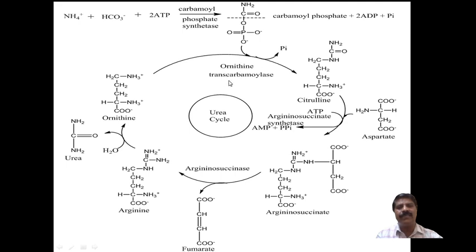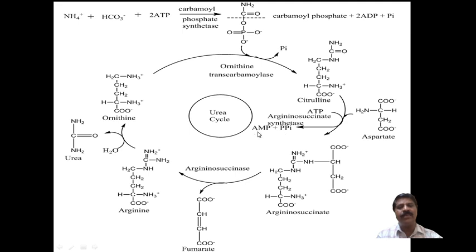Here ornithine, with ornithine transcarbamoylase, reacts with this to form citrulline. This citrulline then reacts with ATP and argininosuccinate synthetase, and with aspartate it forms argininosuccinate.